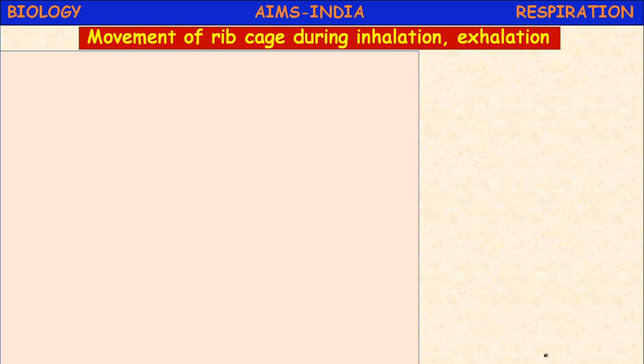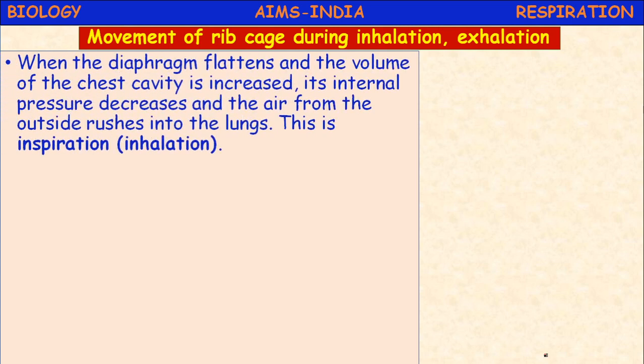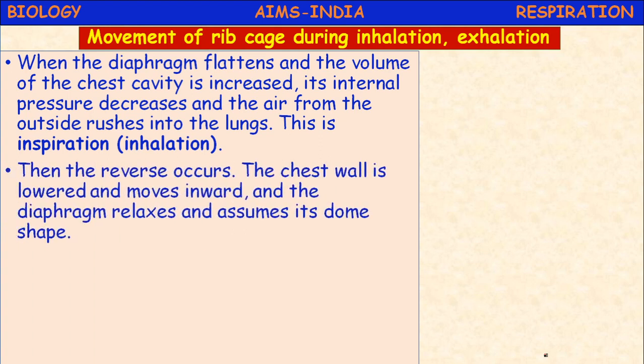Movement of the rib cage during inhalation and exhalation. When the diaphragm flattens, the volume of the chest cavity is increased, its internal pressure decreases, and the air from outside rushes into the lungs. This is called inspiration. During inspiration, internal air pressure is less, so the external air rushes inside.